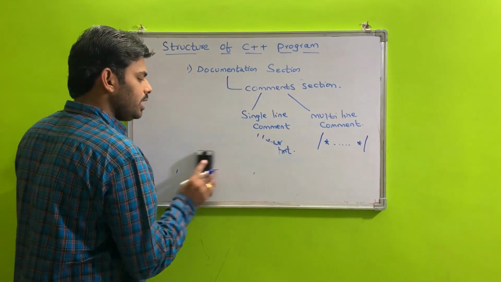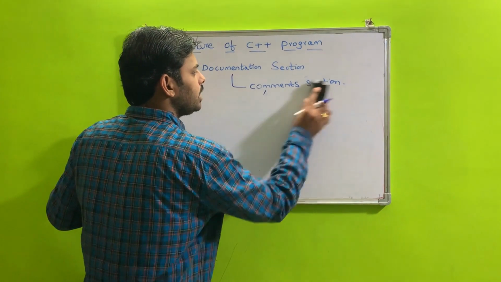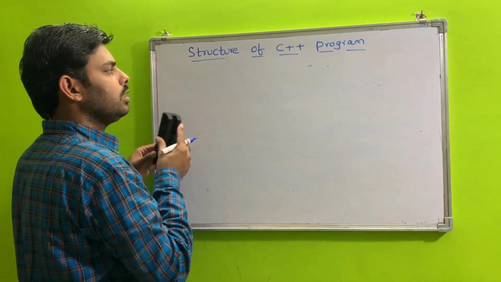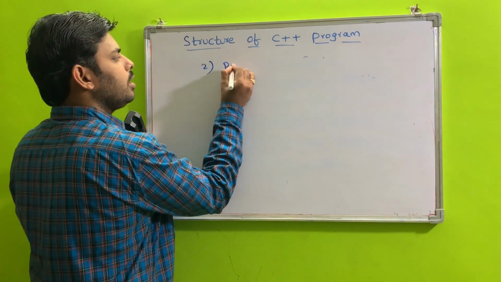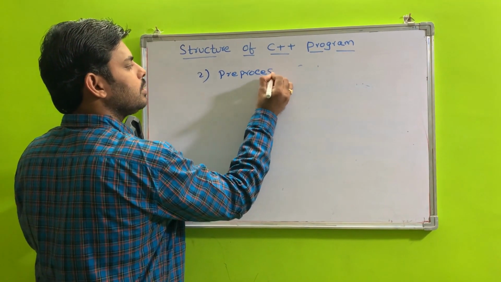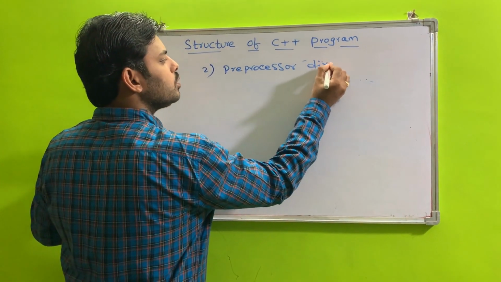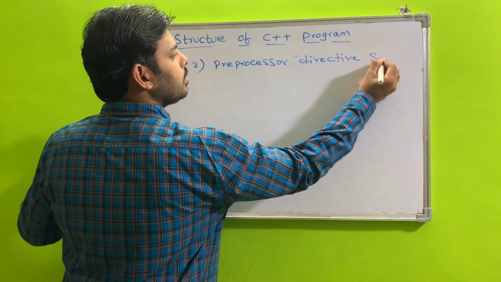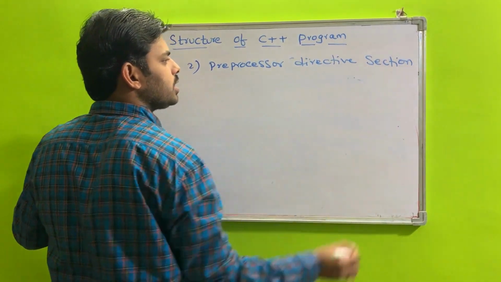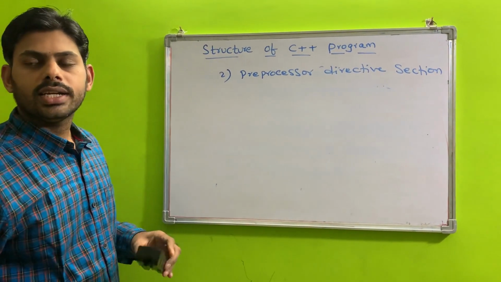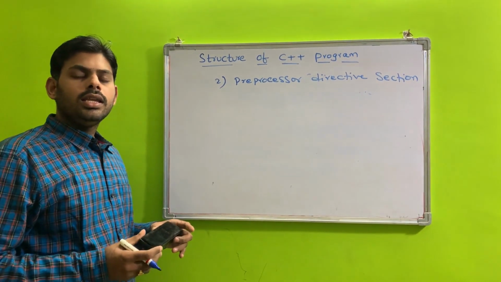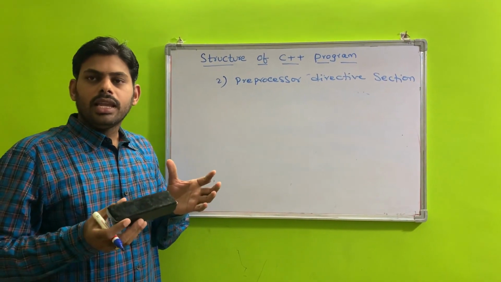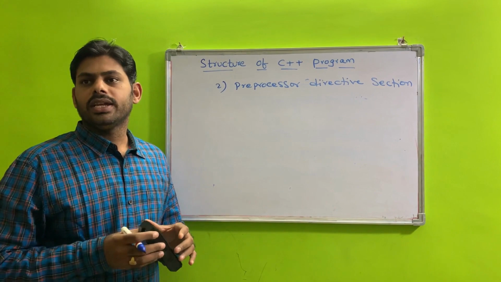The next section is the preprocessor directive section. What is the preprocessor directive section? In any programming language, some programming elements are predefined by the compiler.